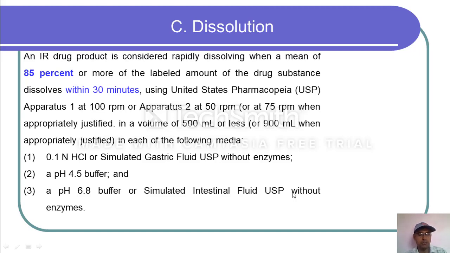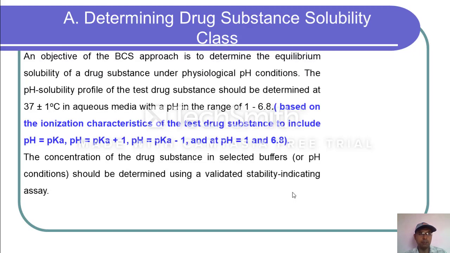There are three media in which we perform the dissolution. First, 0.1 normal HCl or simulated gastric fluid USP without enzyme. Second, pH 4.5 buffer. Third, pH 6.8 buffer or simulated intestinal fluid USP without enzyme.